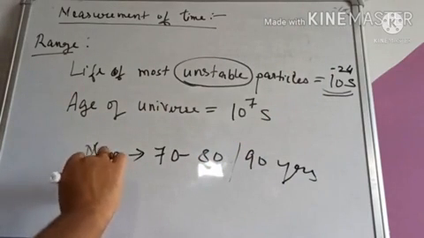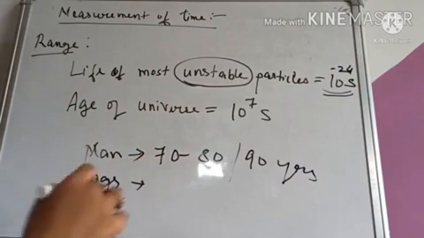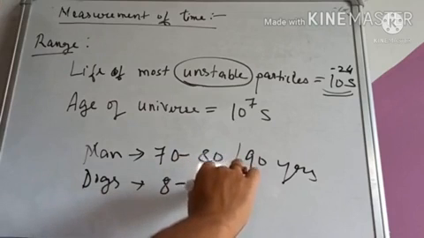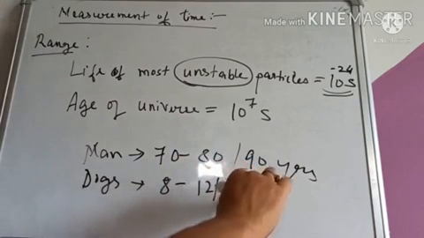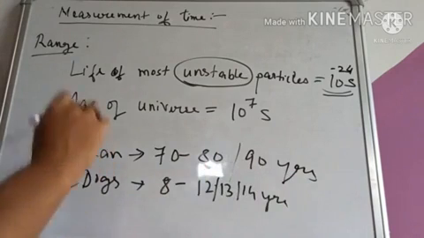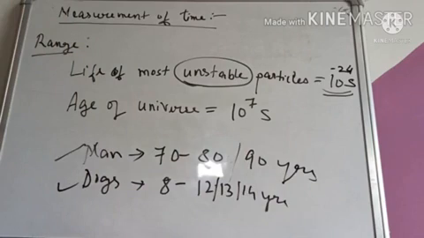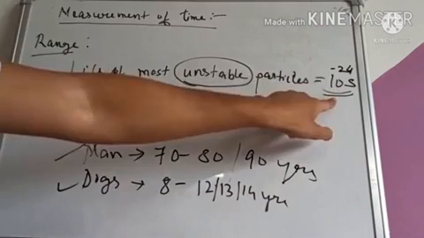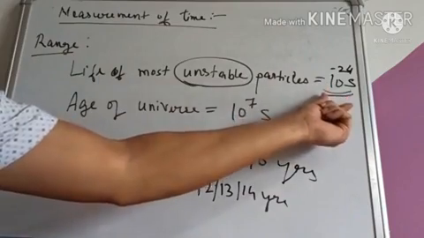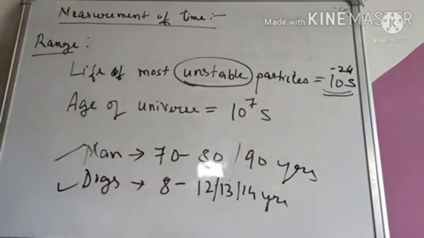For dogs, the lifetime is 8 years to approximately 12, 13, 14 years. This is the lifetime of men, this is the lifetime of dogs. Similarly, the lifetime of unstable particles is approximately 10 to the power minus 24 seconds. That is such a tiny period of time, how small a value is 10 to the power minus 24 seconds?